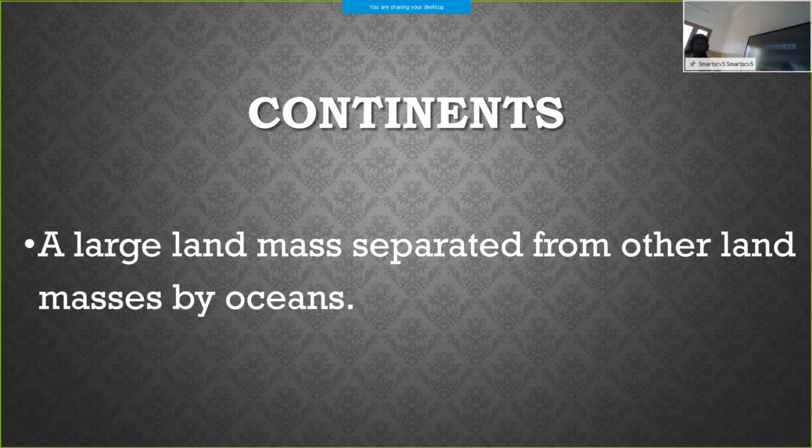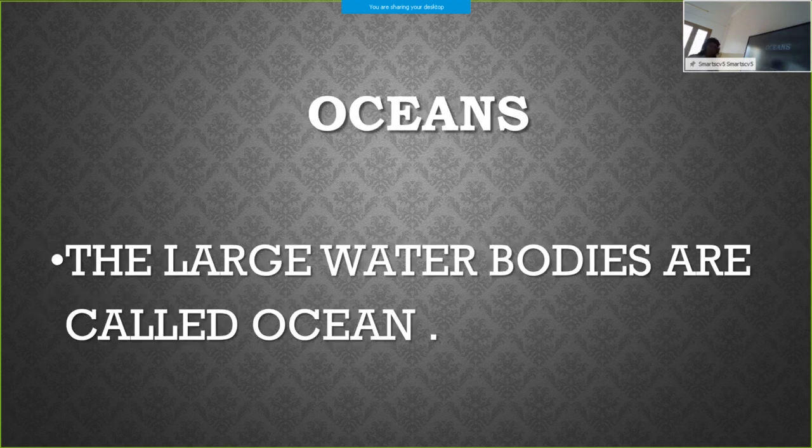Continents are large land masses separated from other land masses by oceans. This is a recapitulation of the entire chapter, because we have completed the chapter. Next, oceans. What do you mean by oceans? The large water bodies are called oceans.